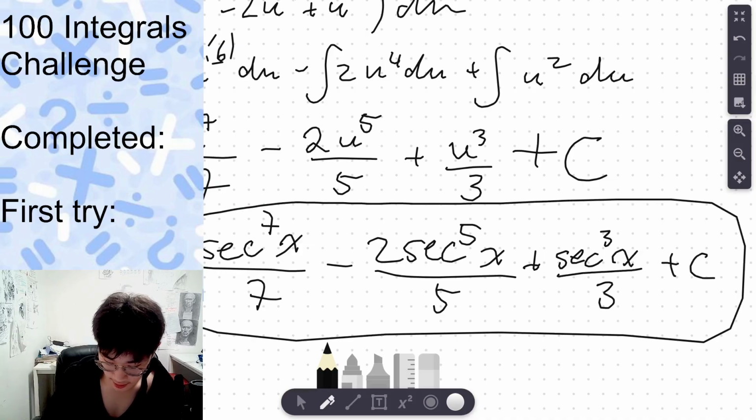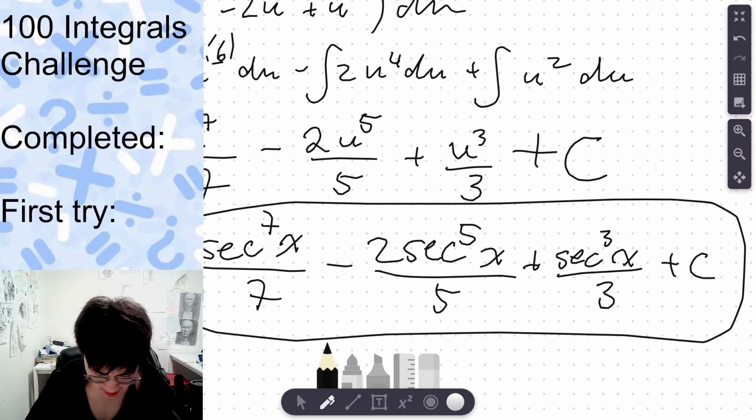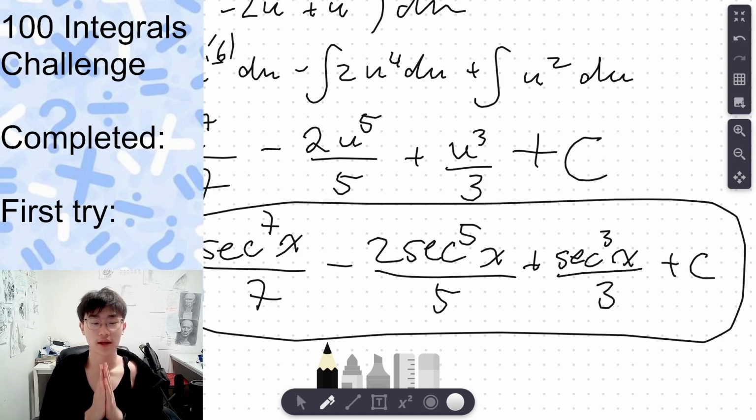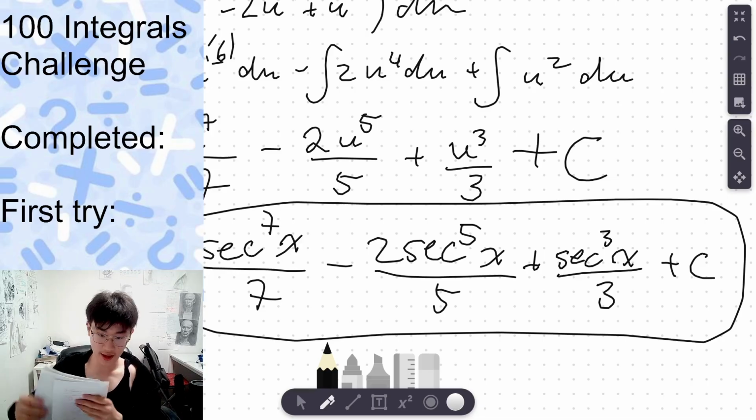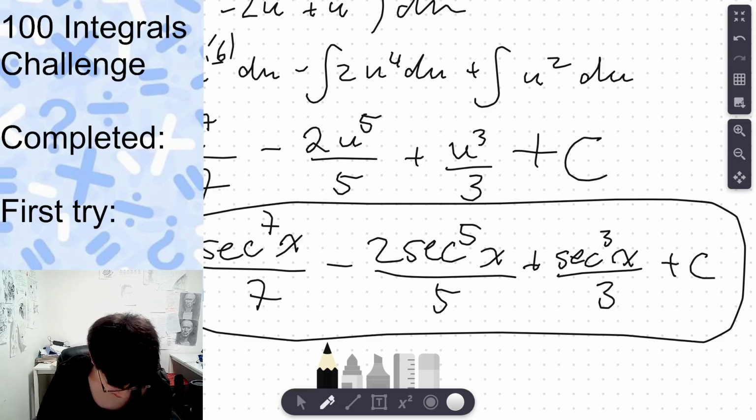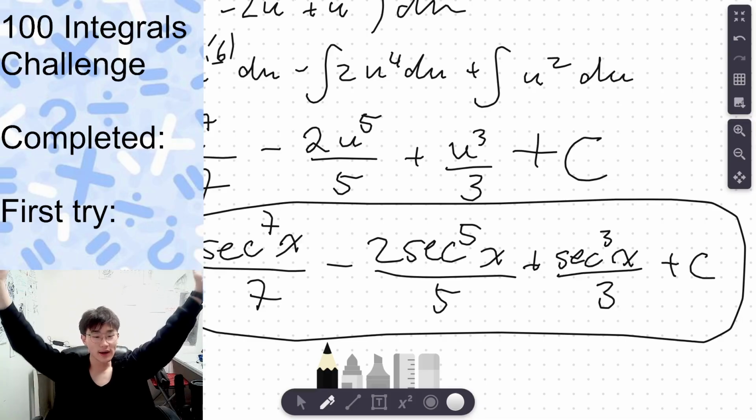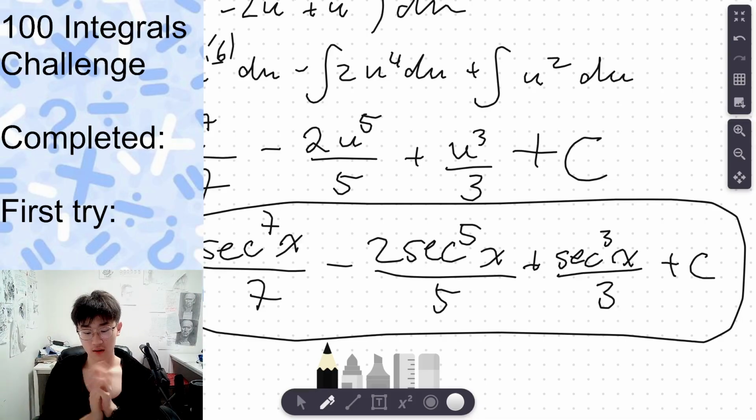This should be the answer. Hopefully, please be the answer. And the answer is, I wrote this. I'm not cheating, by the way. Secant of x minus 2 plus c. Hallelujah! I got the first question right.